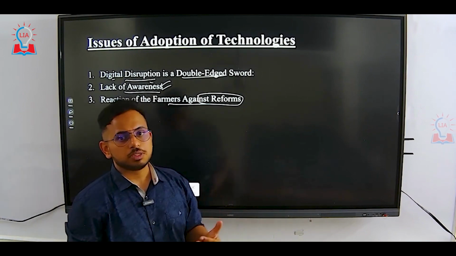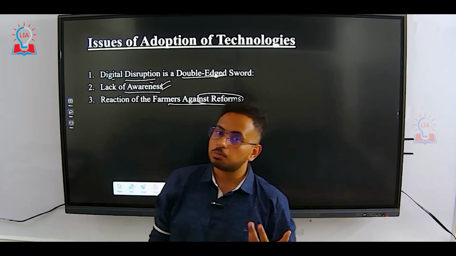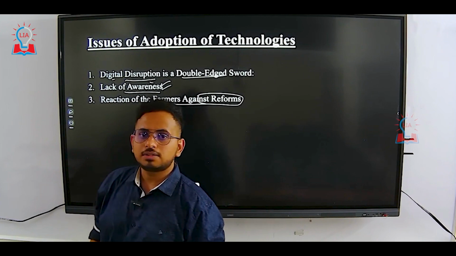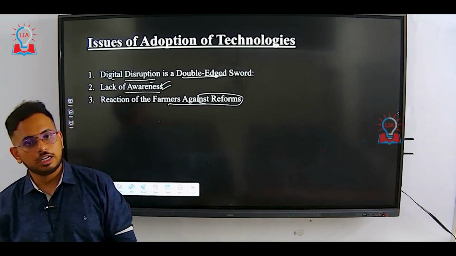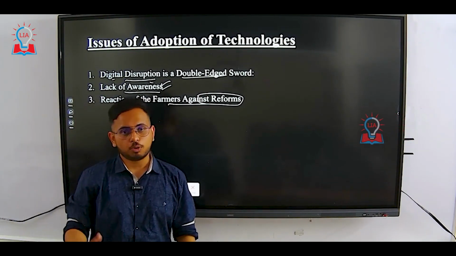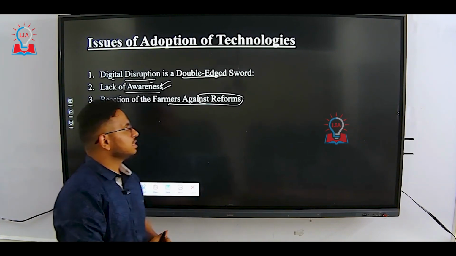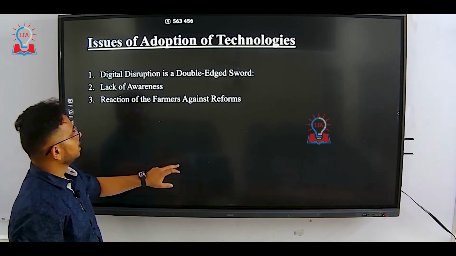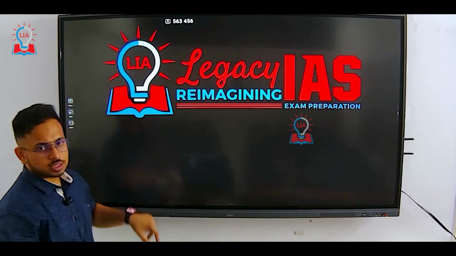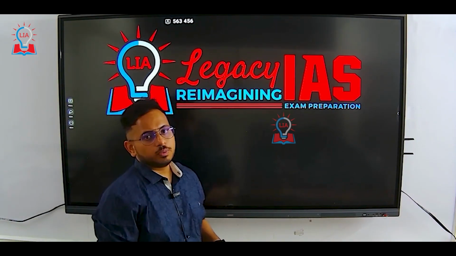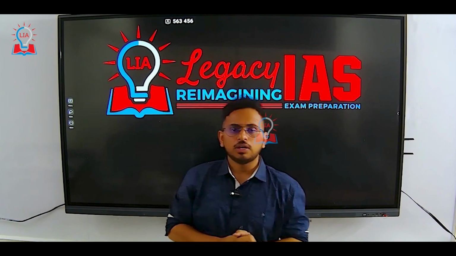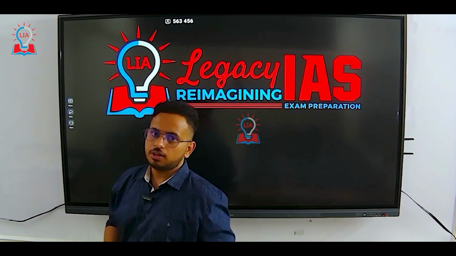Three farm bills were proposed by the central government, and none of them got popular support, and people started protesting against them. These are some of the issues we have with respect to the adoption of digital technology in agriculture.